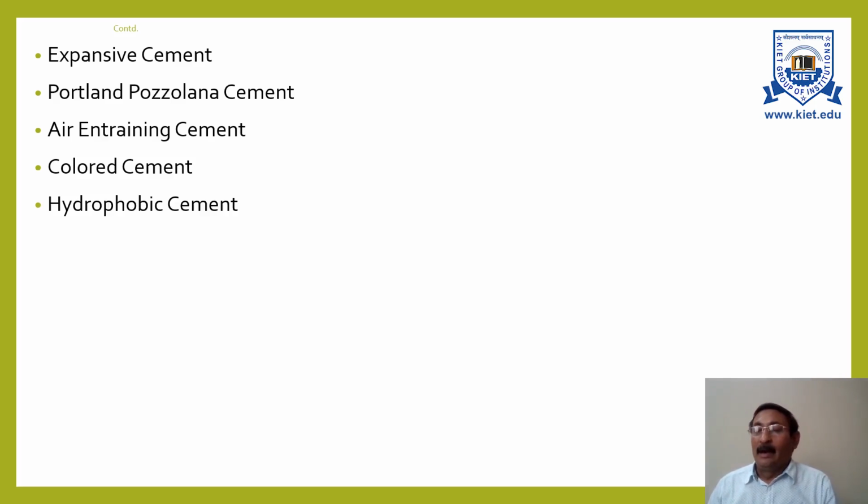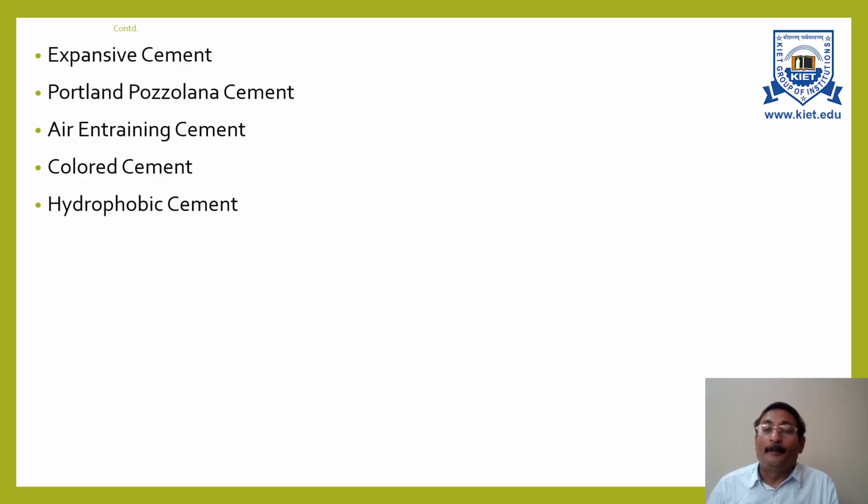The next type of cement is hydrophobic cement. It is made by grinding OPC clinker with water-repellent film-forming substances such as oleic acid, stearic acid, etc. The film formed around each grain of cement protects it during long storage or transport, or under unfavorable conditions.